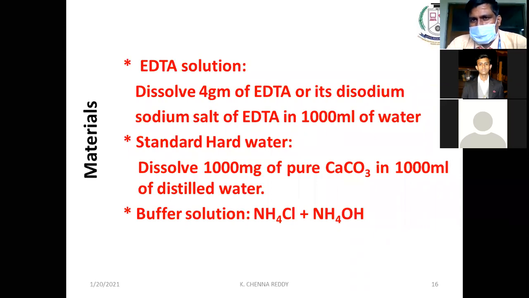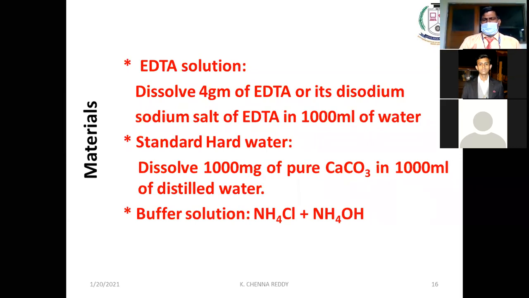Calcium carbonate is a primary standard. EDTA is a secondary standard. And we have to standardize the secondary standard with the help of the primary standard. Now we are going to use the standard hard water for standardization of EDTA solution. That is the first step.